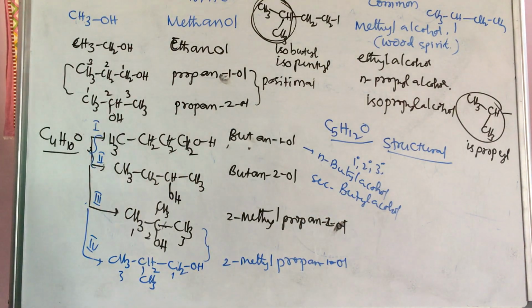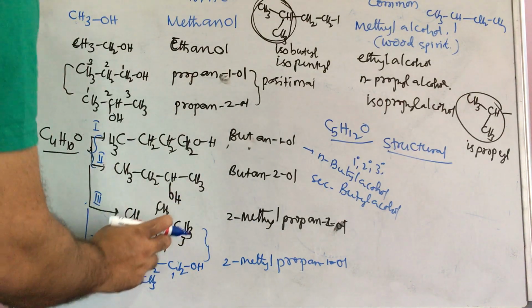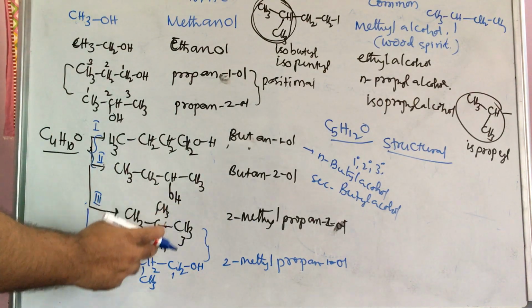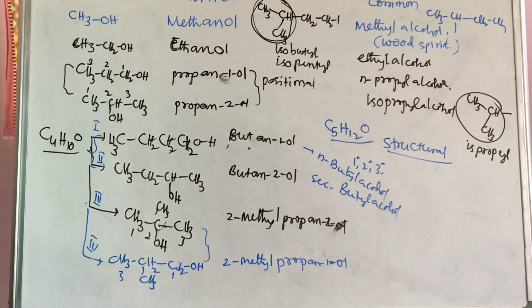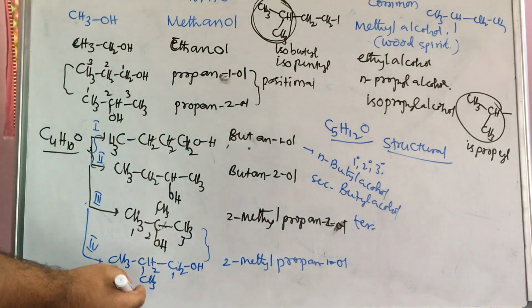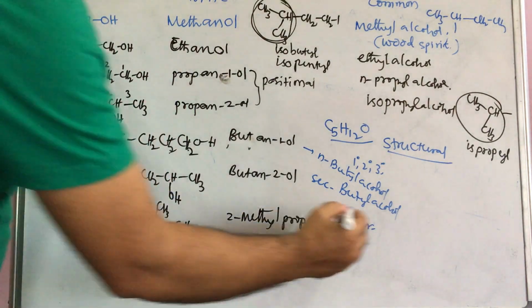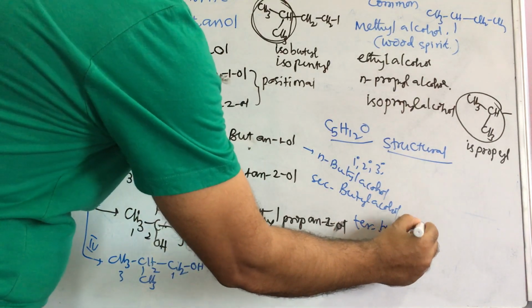Tertiary and secondary words will not be used in IUPAC names. These are used in common names only. Next, this will be 1, 2, 3, 4, tertiary butyl alcohol. Like this you can write tertiary, because a tertiary carbon, we know, is bonded with 3 carbons. Tertiary, ter, means tertiary. This is tert-butyl alcohol.